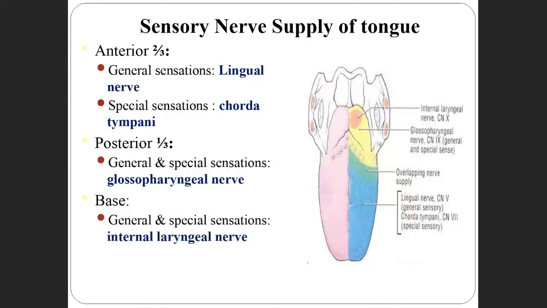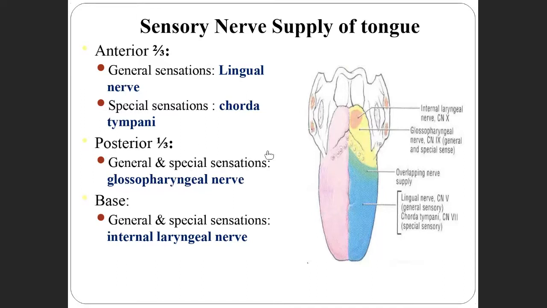Next, there are some features about the tongue I will tell. We will not go into detail about the tongue, because there are some important things you should know: the nerve supply and the clinical anomalies.